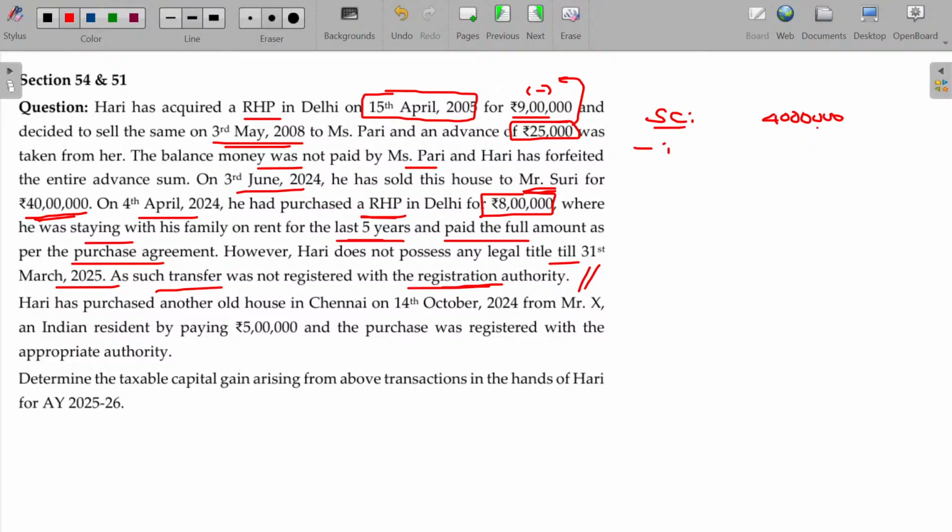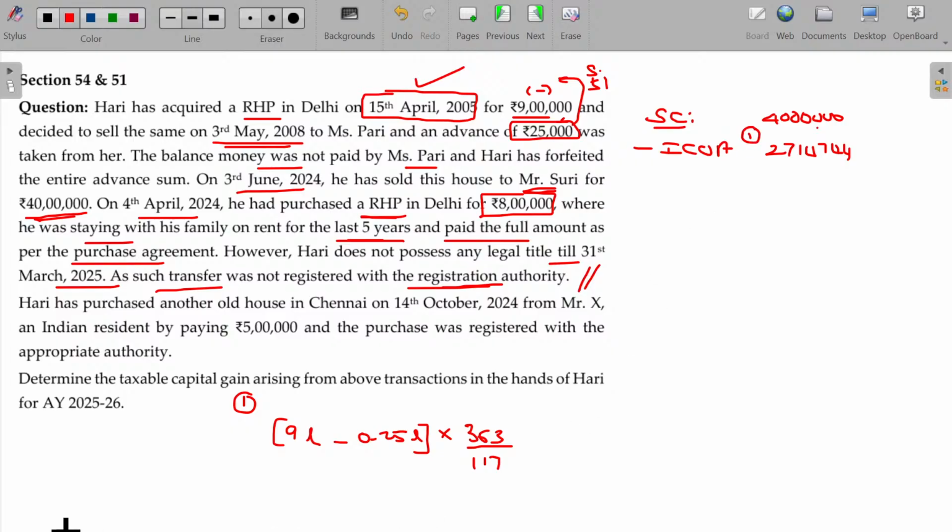So what is the cost of acquisition? Indexed cost of acquisition. 9 lakhs. As per section 51, this 25,000 should be subtracted. And you can do the indexation. Current inflation index being 363. Inflation index applicable in the year of purchase 2005-06 being 117. Then the ultimate value being 27 lakhs 14,744. Indexed cost of acquisition.